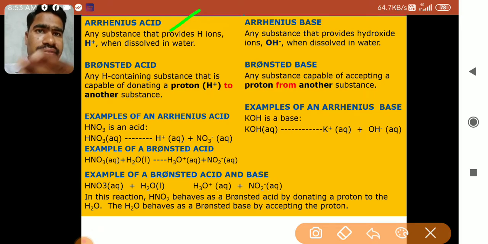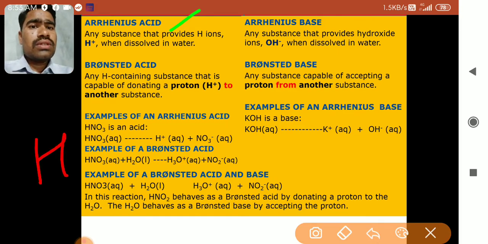The definition that we saw in the previous lecture was actually made by Arrhenius. Any substance which, dissolved in water, produces H plus ions is called an acid. In an aqueous solution, if a substance gives H plus ions, then we call it an acid. This is the definition of Arrhenius acids.